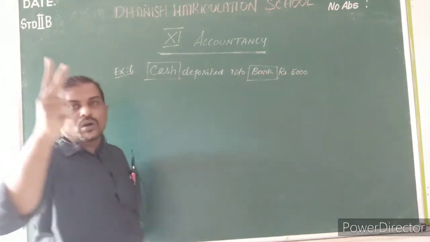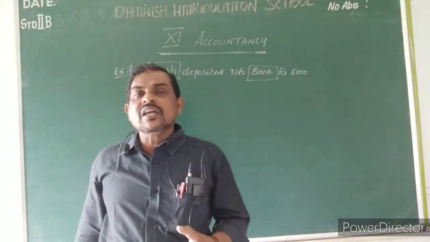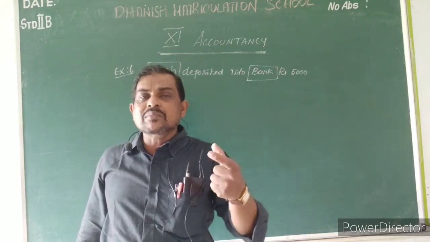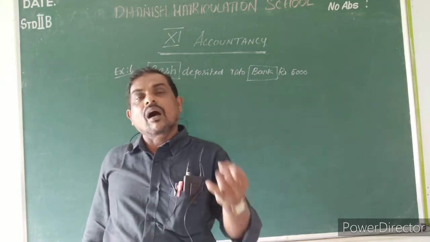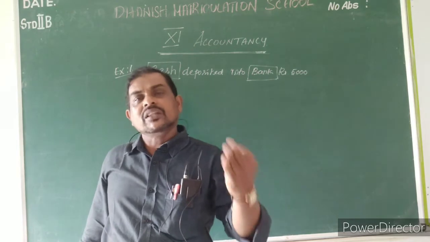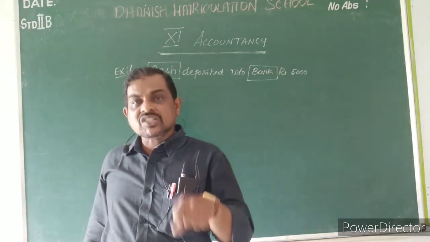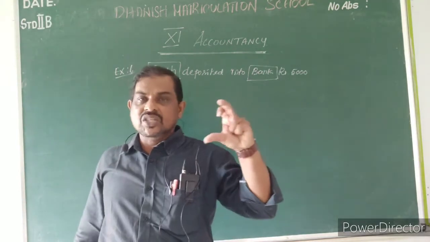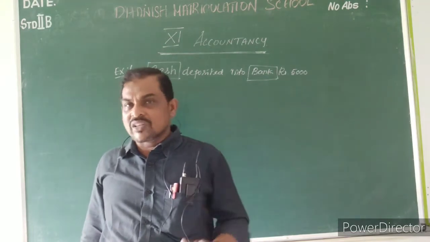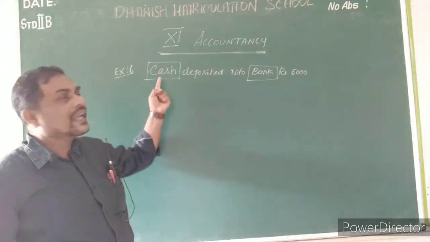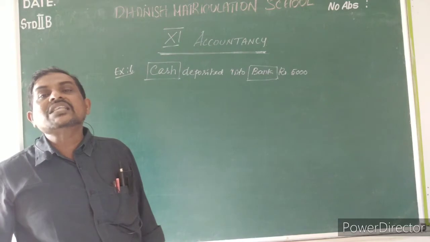Now we have to check whether these 2 accounts come under personal account, real account or nominal account. After checking only, we pass the journal entry with the help of the golden rules of accountancy.